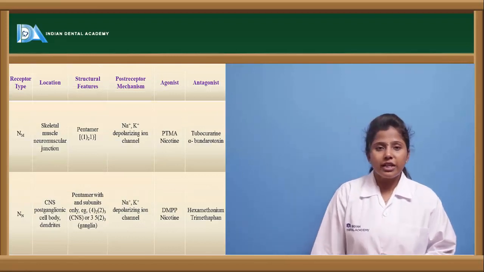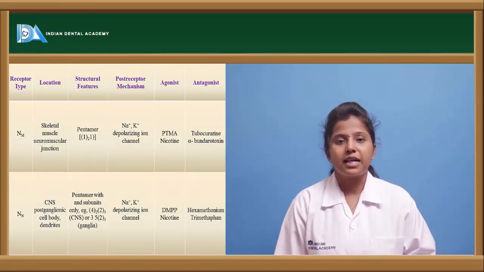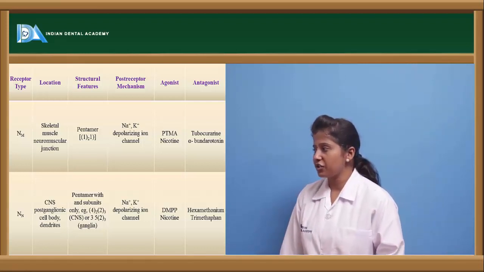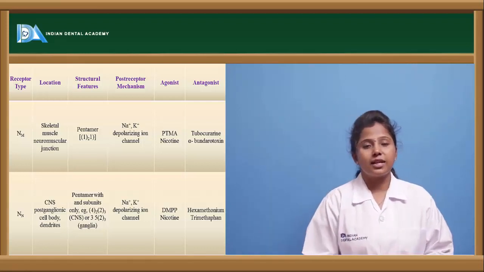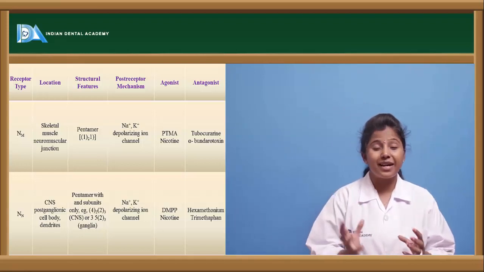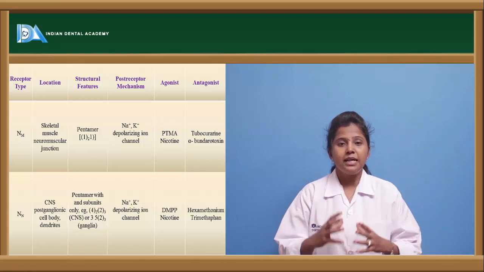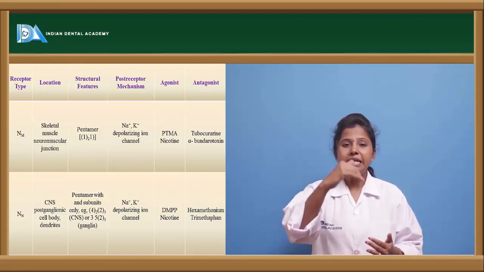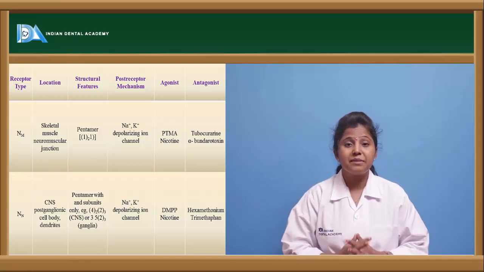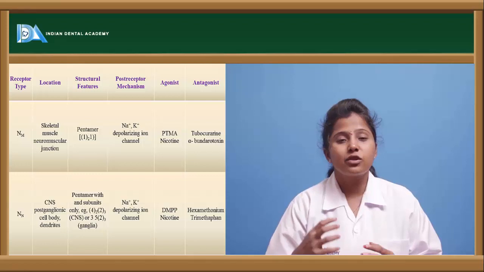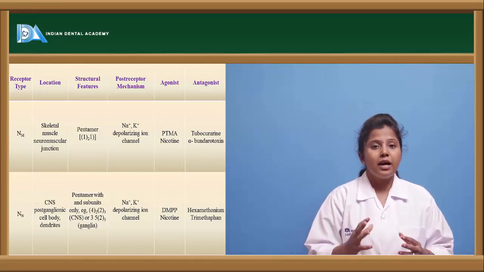When coming to nicotinic receptors, the NM type of receptor is present in the skeletal muscle, at the neuromuscular junction, and these are ion channels. Ion channels are pentamer structures. They have 5 subunits, that is alpha, beta and gamma subunits, and they allow the entry of ions to pass through them, and thereby the effects of these nicotinic receptors can be observed.